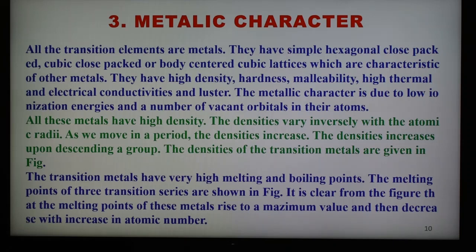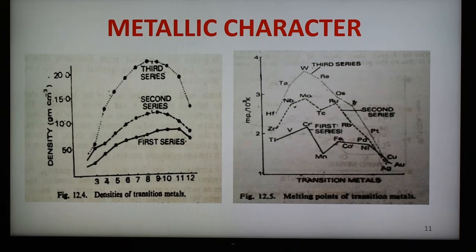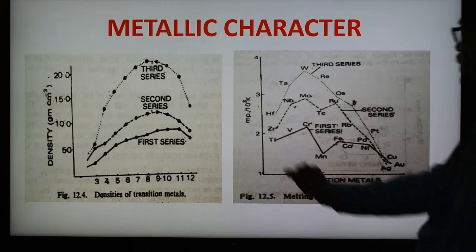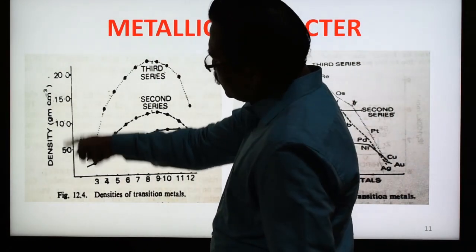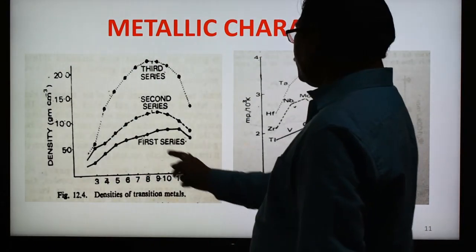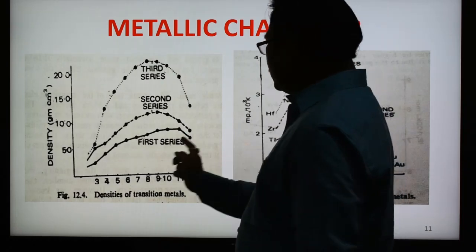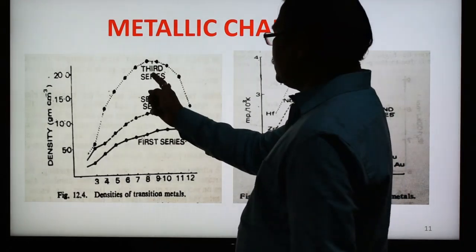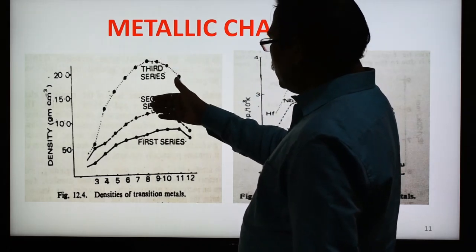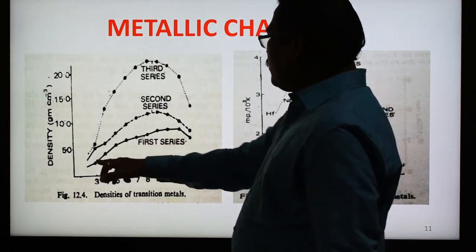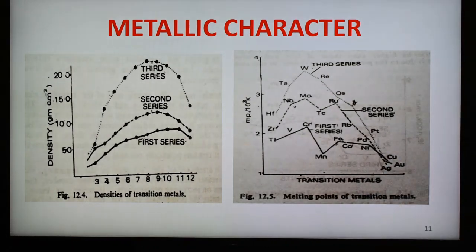The density of the transition metals is also shown in the graph here. These are the values of density of the first, second and third transition series. So higher density is there in the case of the third and lower in the second, but the first transition series has very low values of density as compared to the second and third transition series.